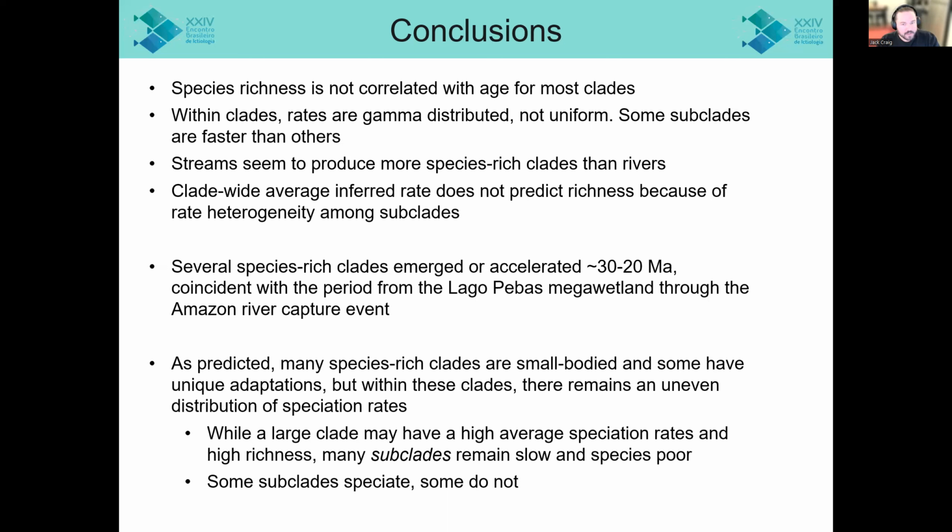As we predicted, many species-rich clades are in fact small-bodied, and some have unique functional adaptations that we might associate with high richness. But within these clades, there remains an uneven distribution of speciation rates. So while large clades may have high average speciation rates and high richnesses, many subclades within those large clades remain slow and species poor. In other words, some subclades are speciating, but some are not.